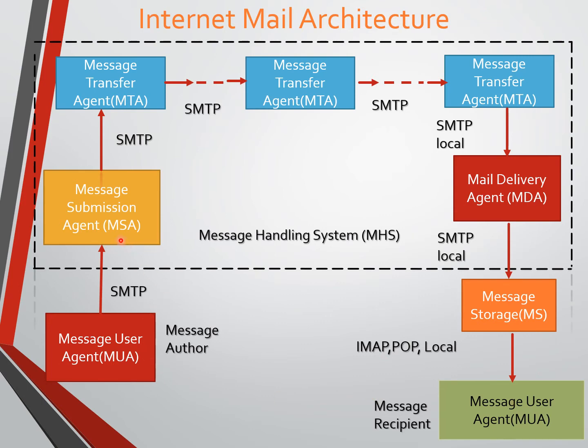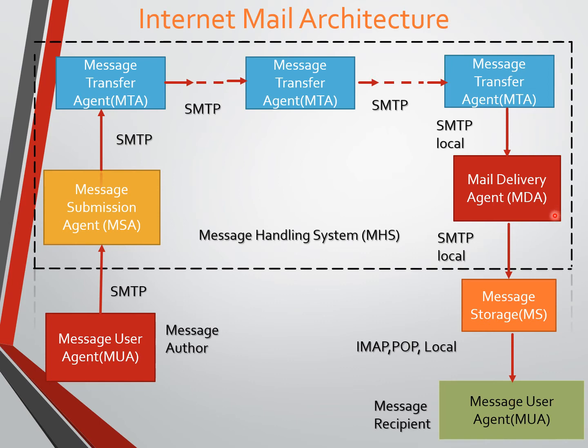This whole complete set of blocks, MTA, many MTAs, the message submission agent and the message delivery agent, can be placed in one place, that is the message handling system, MHS. Here the message will be handled by the MSA. MSA will deliver to MTA, and MTA will deliver the message successively from one MTA to another MTA.